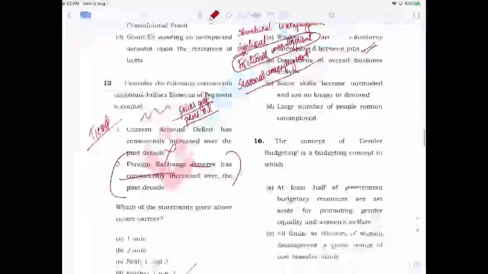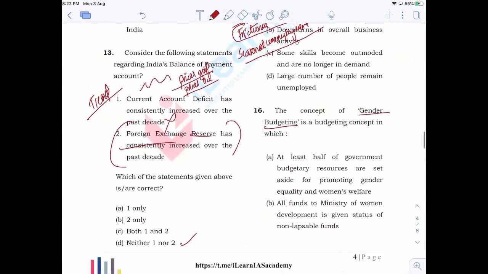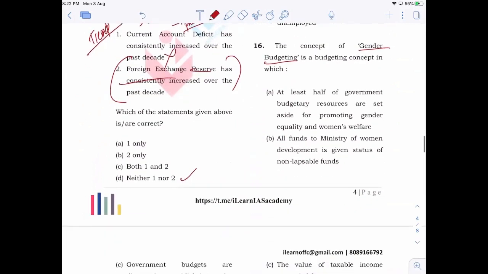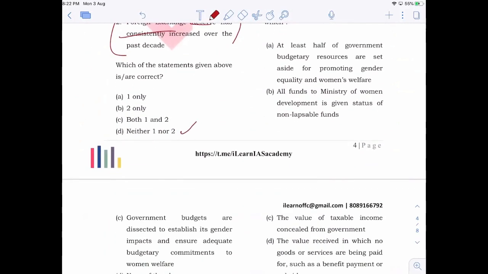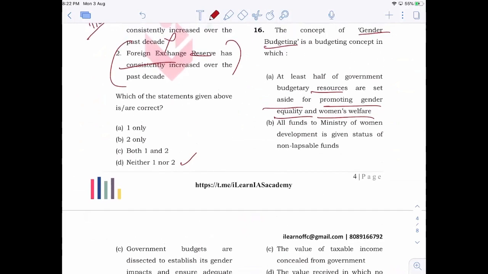Now, the 16th one, gender budgeting. Here the concept is asked: at least half of government budgetary resources are set aside for promoting gender equality and women welfare. Is it something related to gender budgeting? No. The concept of gender budgeting itself is very different. It is to make the entire policy formulation, the legislation, the programs, the schemes of government more gender sensitive. That is the major aim of gender budgeting.